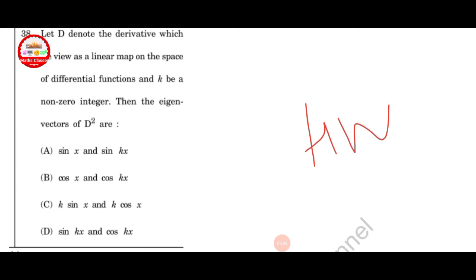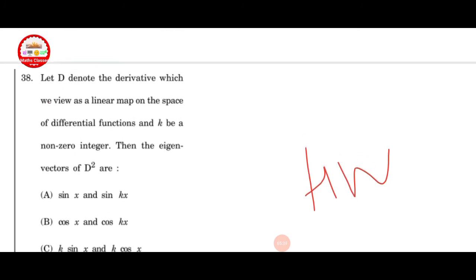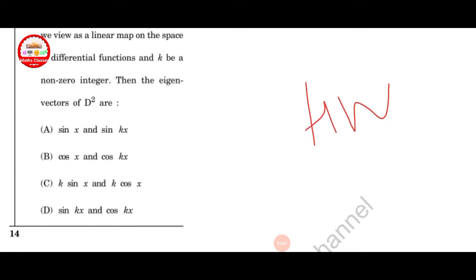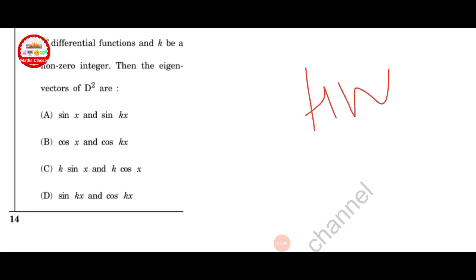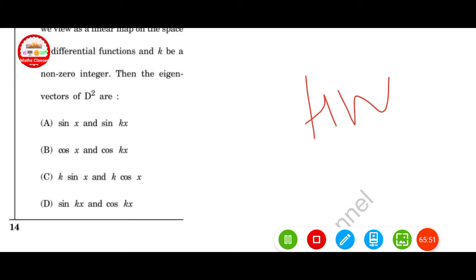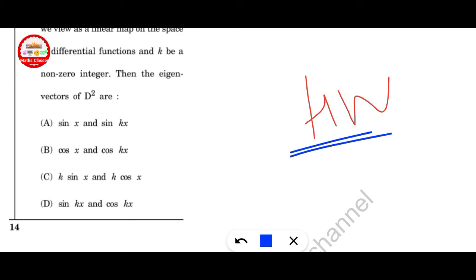Let D denote the derivative, which we view as a linear map on the space of differentiable functions, and K be a non-zero integer. Then the eigenvectors of D square are... this is for your homework, and write in the comment box for the answer key.